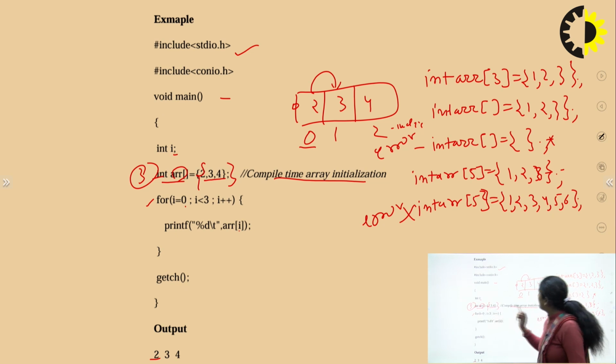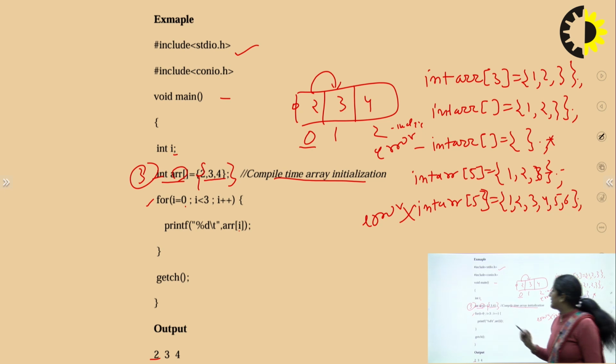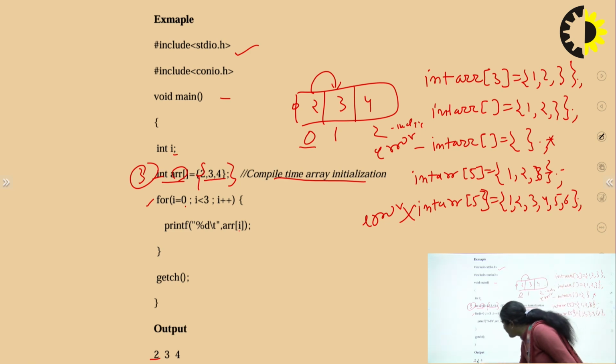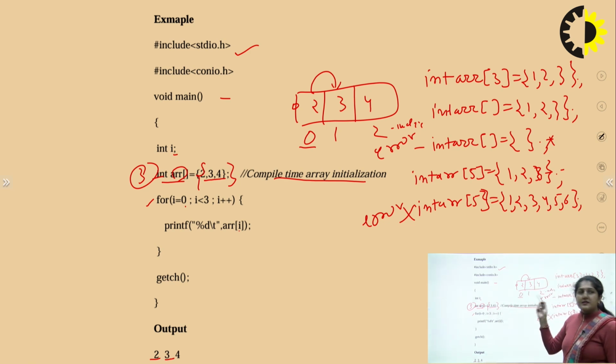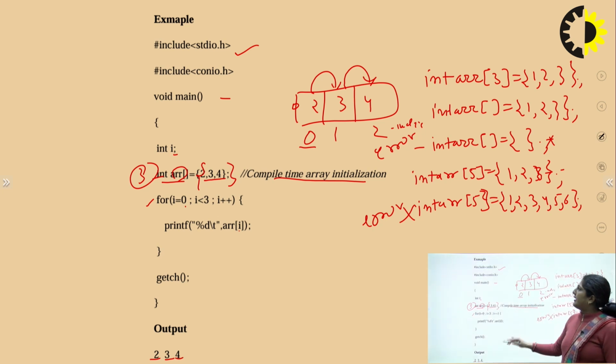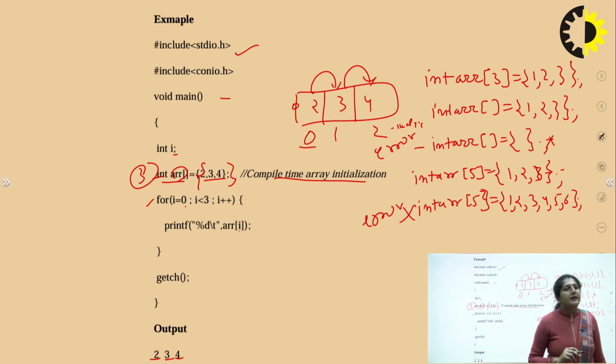Now i's value will become 1. Now again the condition will be checked. i is less than 3, condition true, then it will print the 3. Then i plus plus, again the index will come here. i is 2, less than 3, condition true, then the 4 will be printed. So like this we can execute at compile time.